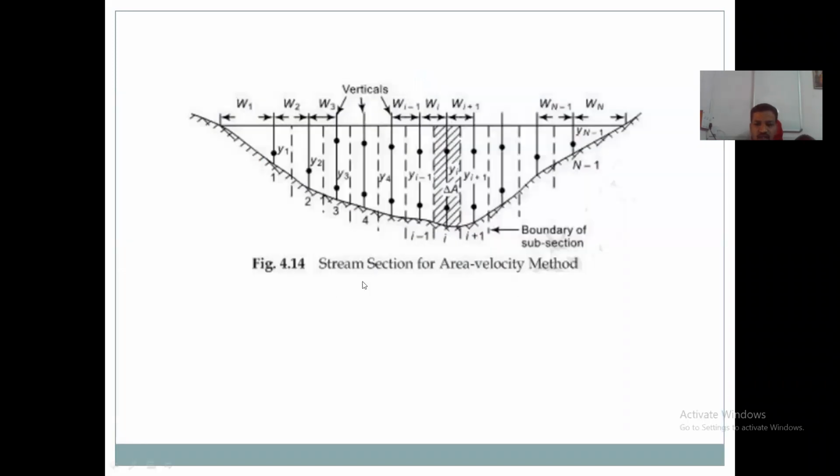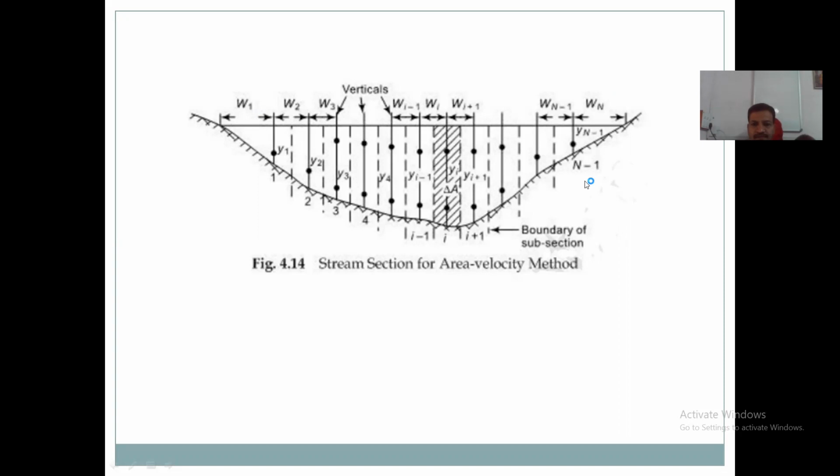This is a cross section of the river or flow channel where area of cross section is measured and velocity of flow is measured. See this. This is a stream section for area velocity method.